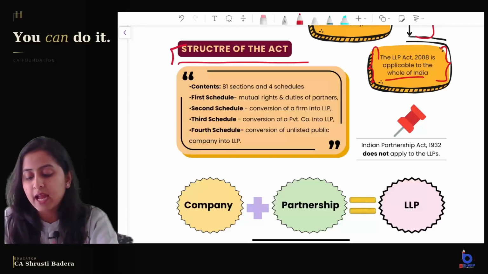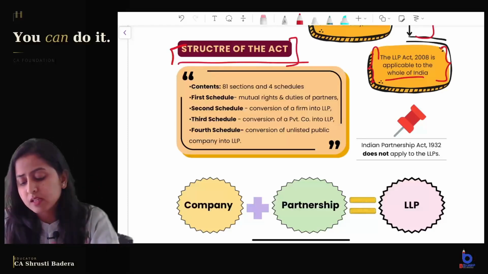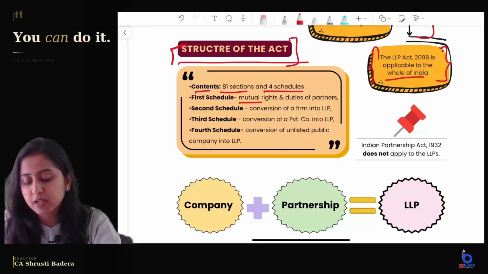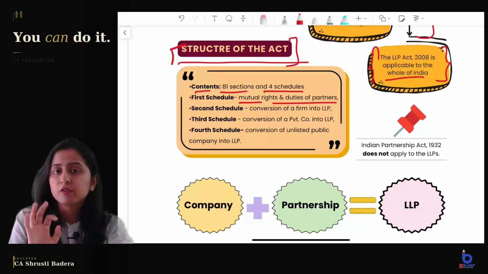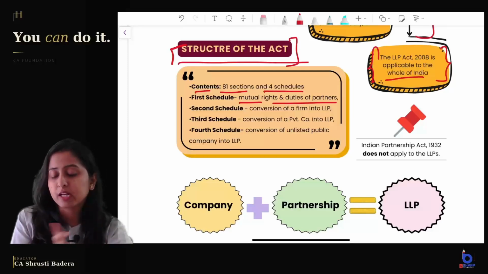Structure of the act, how many sections, how many schedules. It has 81 sections and 4 schedules. The first schedule talks about the mutual rights and duties of partners. If you want to look into the act for mutual rights and duties, they are given under the first schedule. But for any other rights and duties fixed by the partners, you can look into the LLP agreement. If it is not fixed, then you can look into the first schedule.